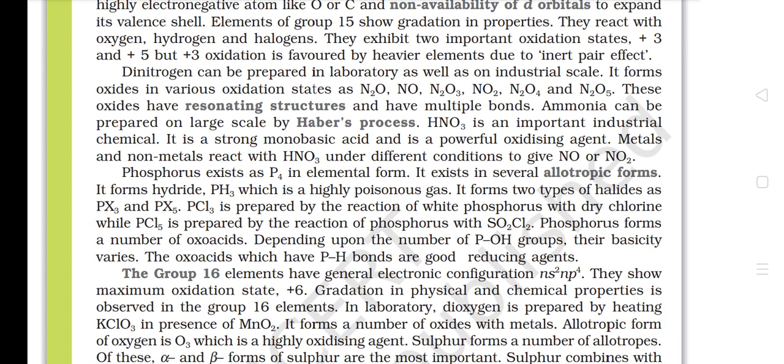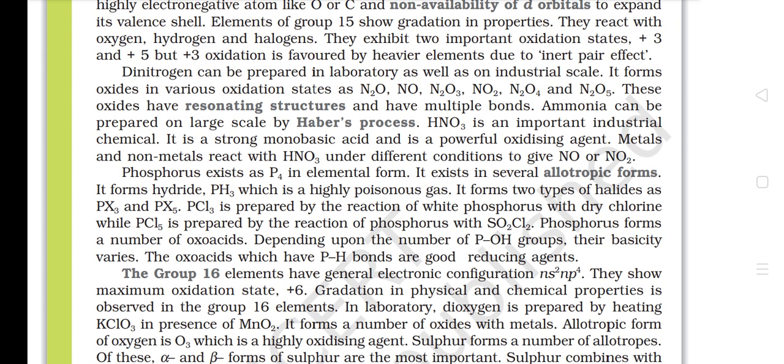It forms oxides in various oxidation states as N2O, NO, N2O3, NO2, N2O4 and N2O5. These oxides have resonating structures and have multiple bonds. Ammonia can be prepared on a large scale by Haber's process. HNO3 is an important industrial chemical. It is a strong monobasic acid and is a powerful oxidizing agent. Metals and non-metals react with HNO3 under different conditions to give NO or NO2.